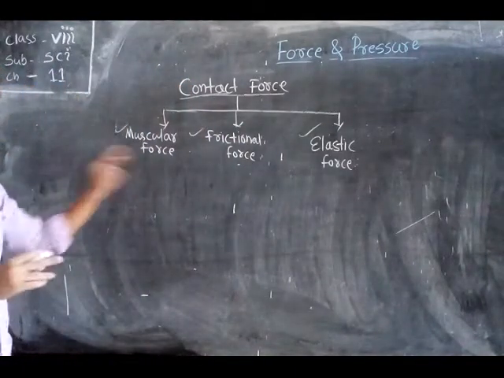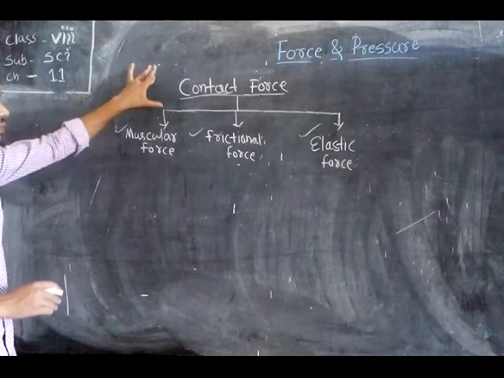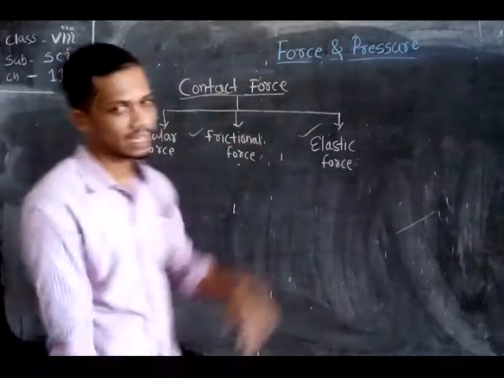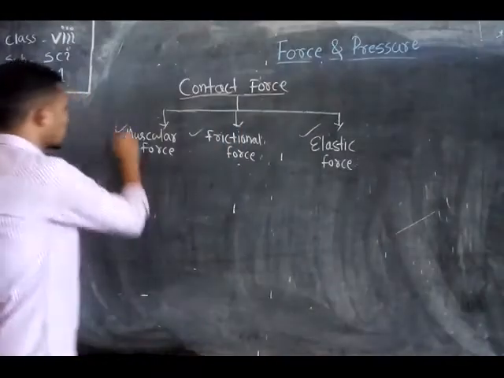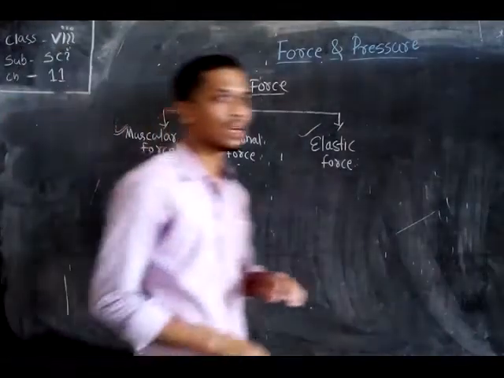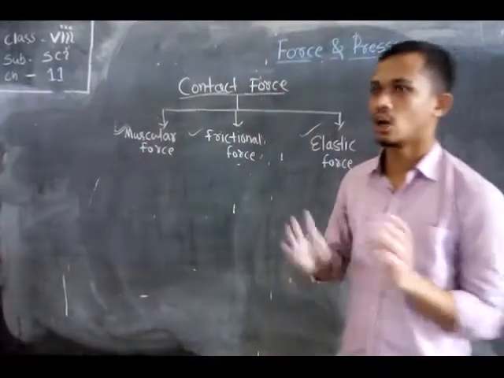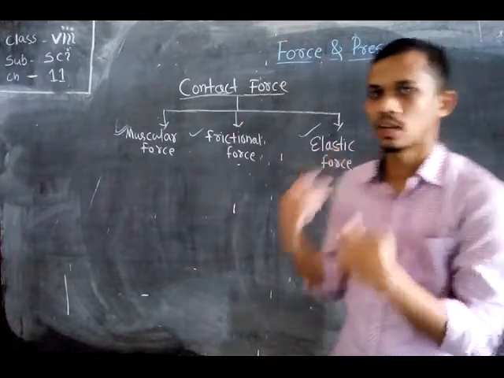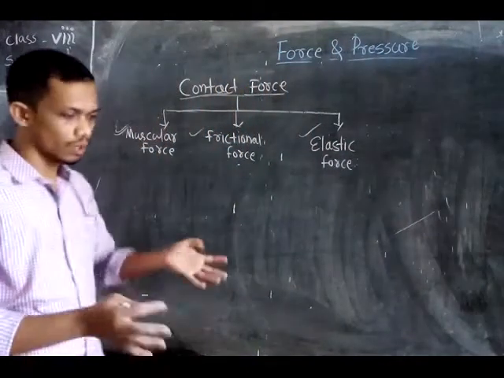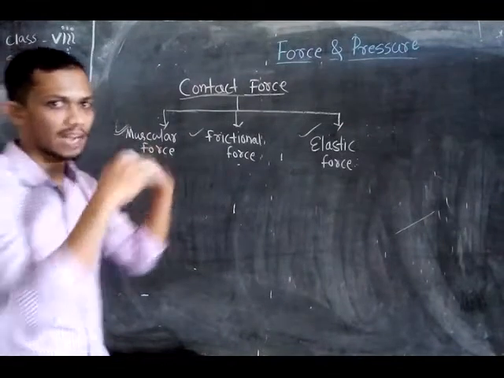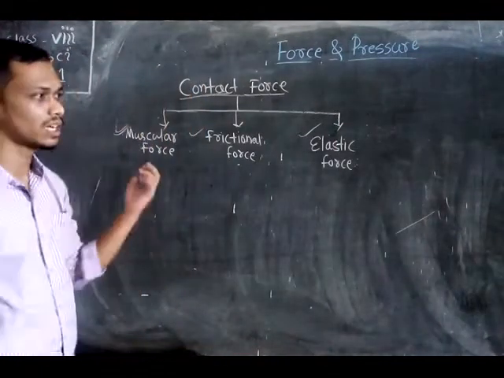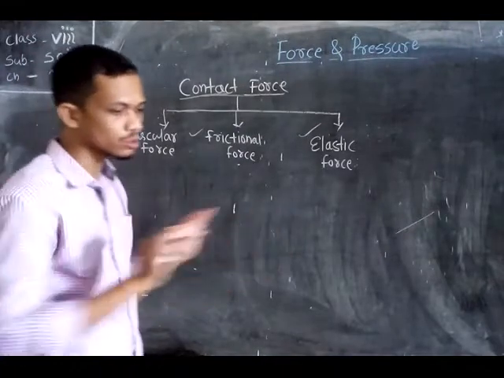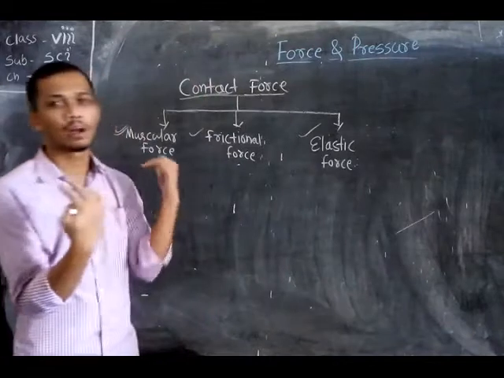So first, forces are of two types, contact and non-contact. Then contact force can also be classified into three groups: muscular force, frictional force and elastic force. So let's first discuss muscular force. Here someone asks to carry luggage from one place to another place. In that case we use our muscle power to carry the luggage and move it from one place to another. Or in other words, if someone asks to move a table, then we have to push the table with the help of our muscular force.